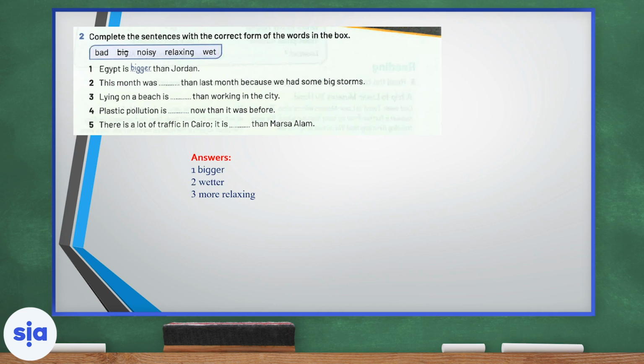Number 4, plastic pollution is blank now than it was before. Of course, the answer is worse. Worse now than before. Number 5, there is a lot of traffic in Cairo. It is noisier than Marsa Alam. Noisy is a short word, so we will add ER, but the Y turns into I. Do not forget that. Such as dry becomes drier with an I instead of a Y.